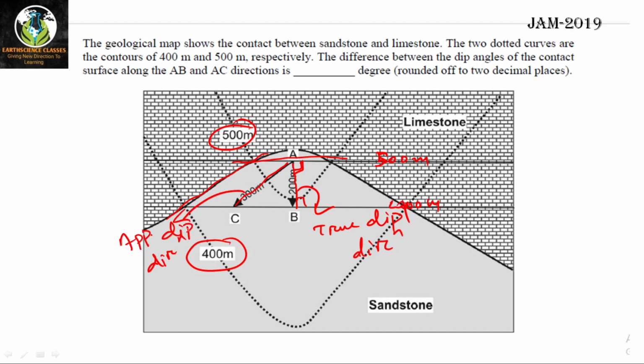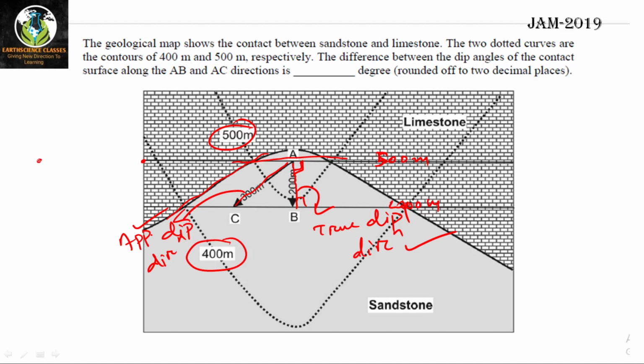So what is asked here: you have to find out the true dip, you have to find out the apparent dip, and then you have to find out the difference. I have already told you, if you plot as I did in the previous case, for this strike line you are getting a value of 500 meter.